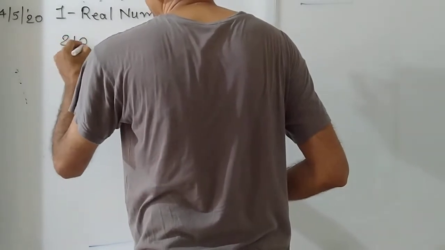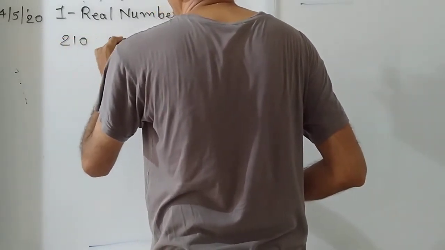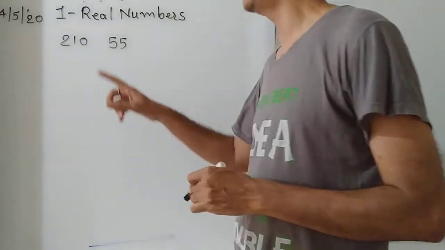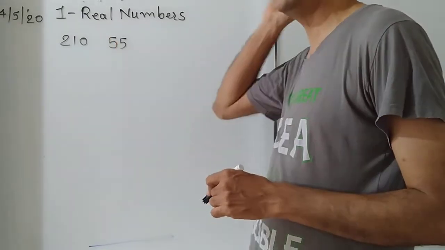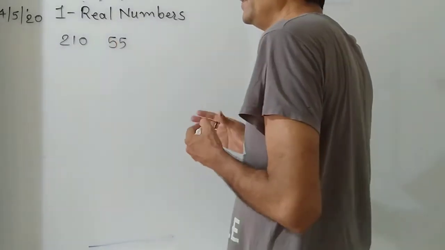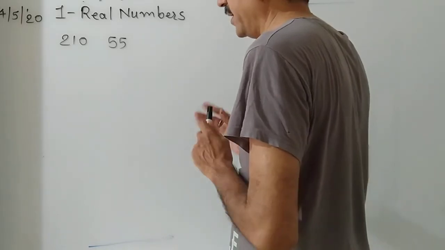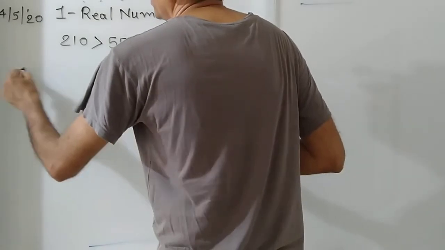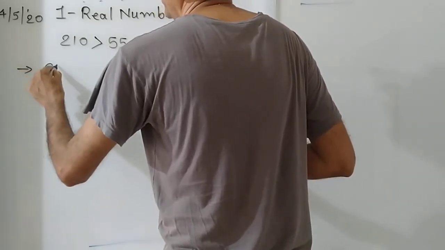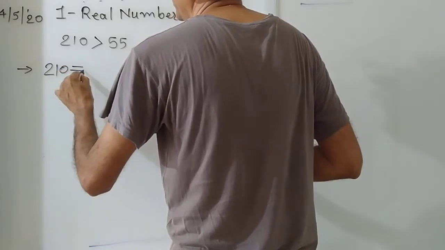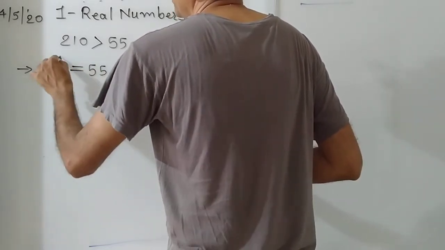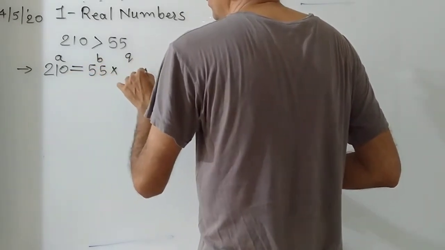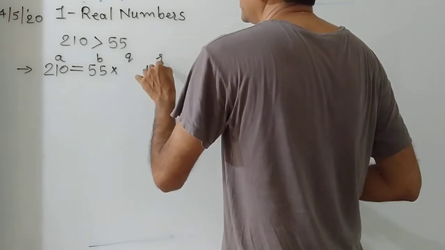of 210 and 55. Suppose you are asked in the exam, find the HCF of 210 and 55 by using the division algorithm. Then first you decide which number is larger, 210. Then we start here. 210 is divided by 55. This is A, this is B. The number that comes here will be Q and the number that comes here is said to be R.